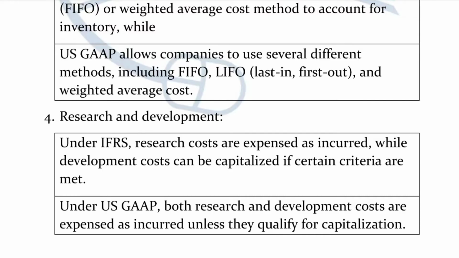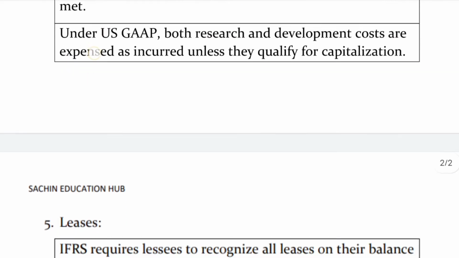In simple words, until the capitalization criteria according to US GAAP is met by the company, the company has to record these two costs as an expense. Otherwise, they can be capitalized according to the criteria for the purpose of the future. This is the difference between these two terms on the basis of research and development cost.